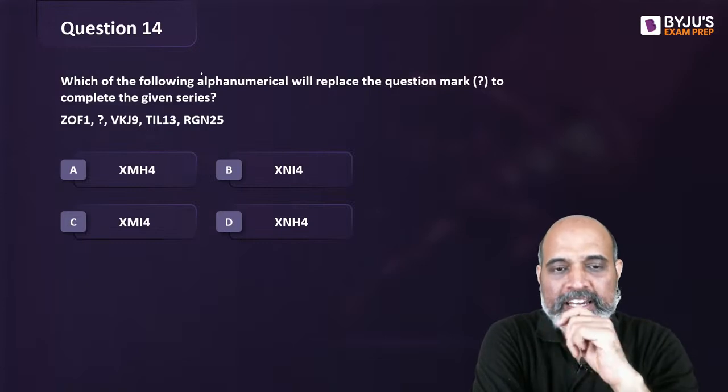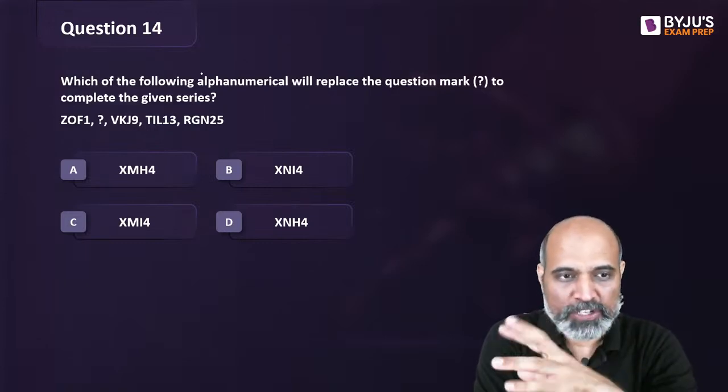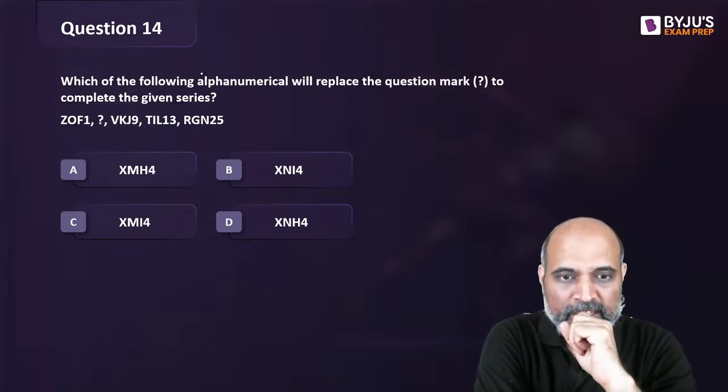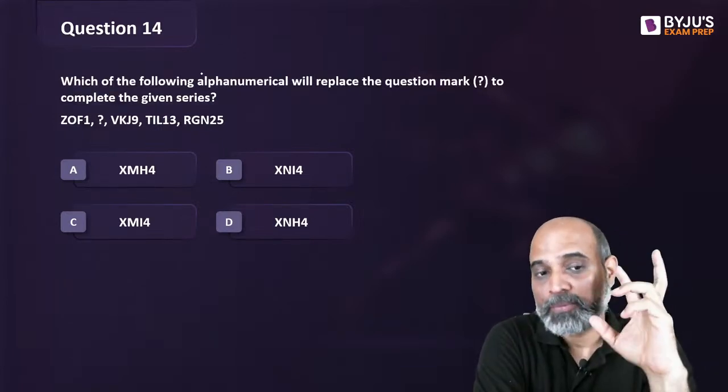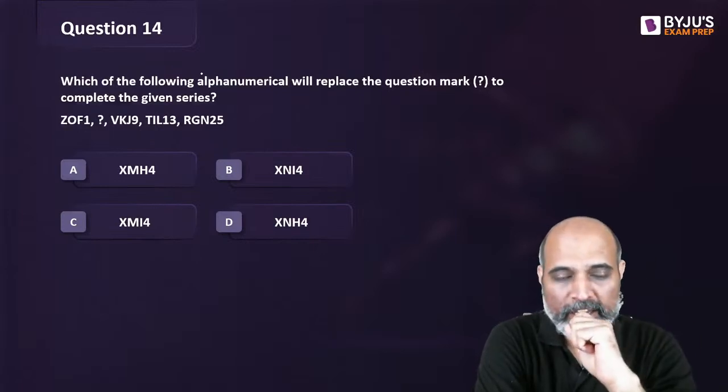We are pretty sure that the answer will start with X. We are pretty sure the last digit will be 4. The second letter is going to be M or N, and the third letter is going to be I or H. This is the combination we have.